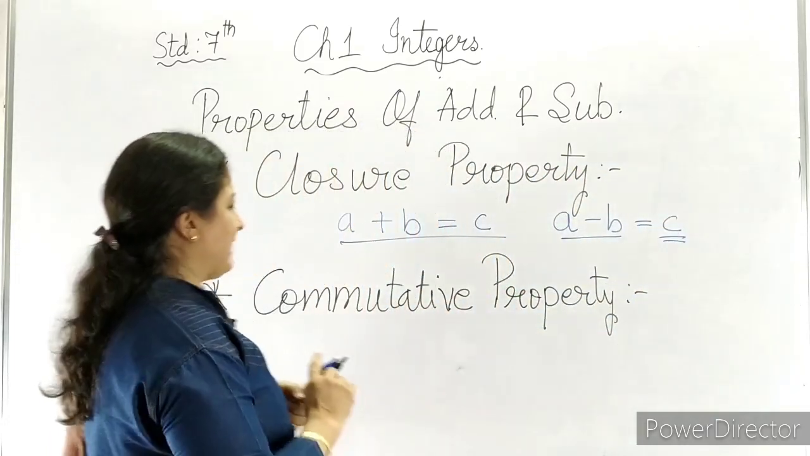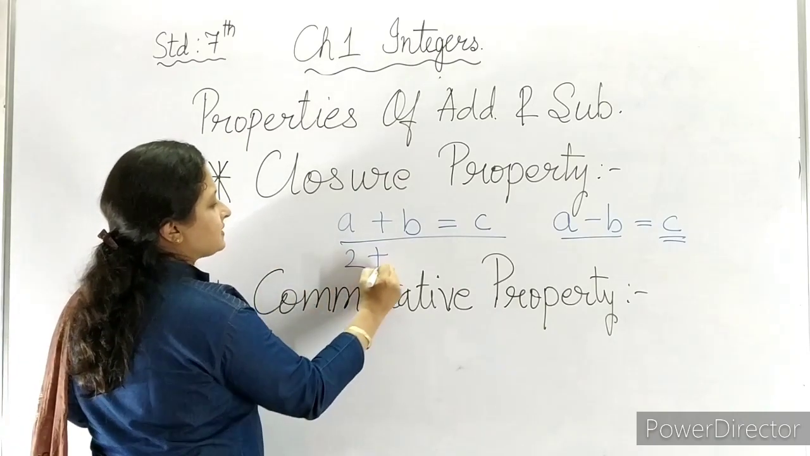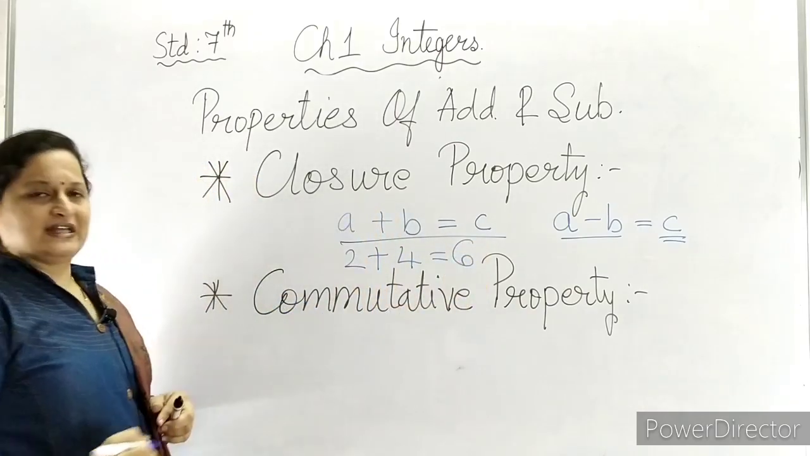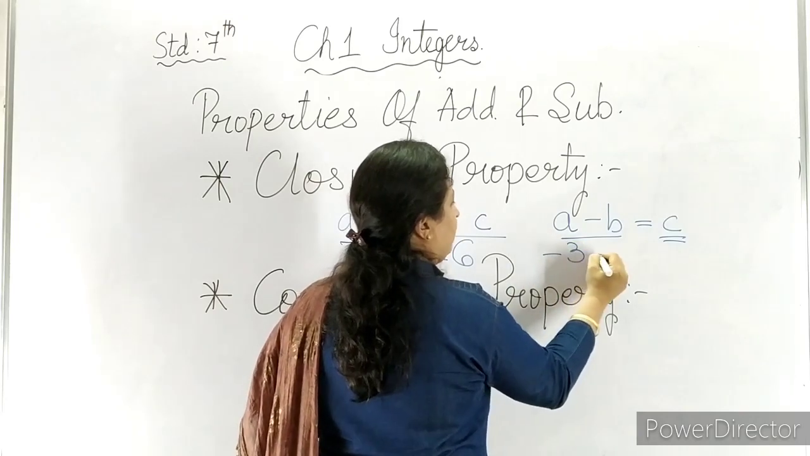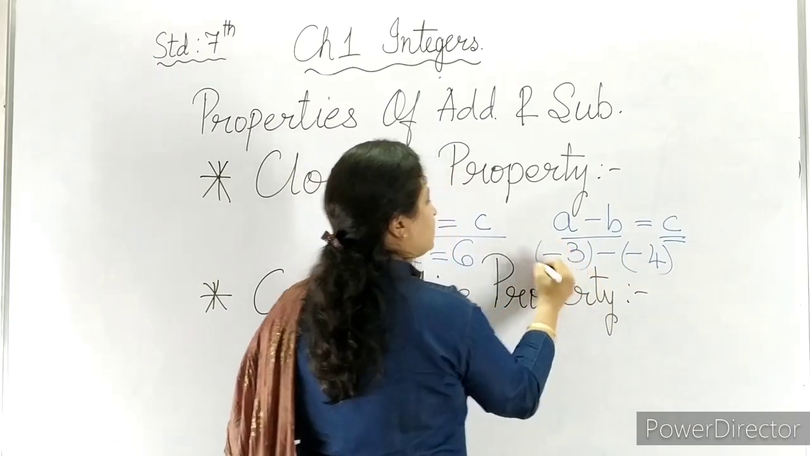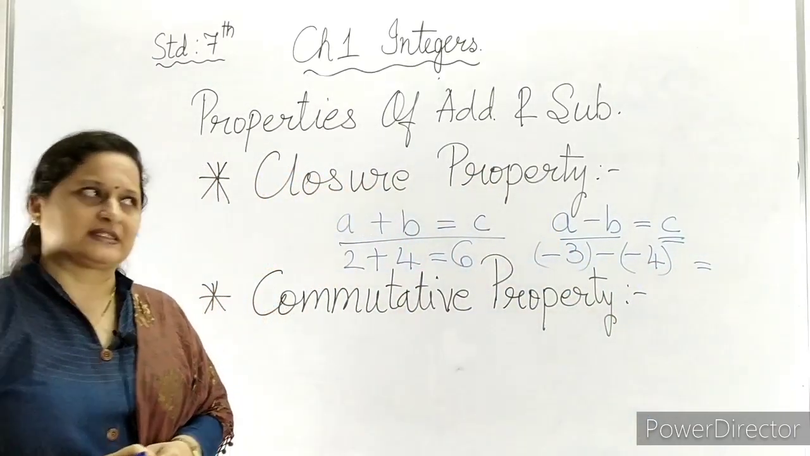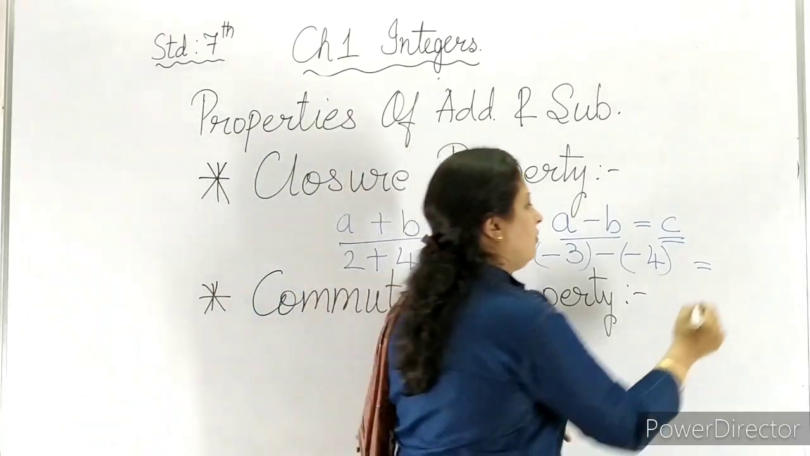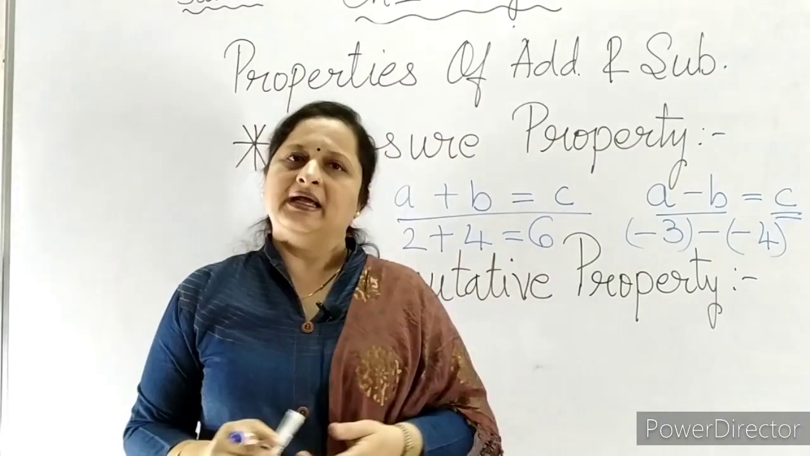If we take one example over here, then 2 plus 4 is equal to 6. So 6 is an integer. If we talk about -3 minus -4, then what does come? Let us see. Minus plus, plus minus minus. 4 minus 3 comes to 1 over here, which is again an integer.